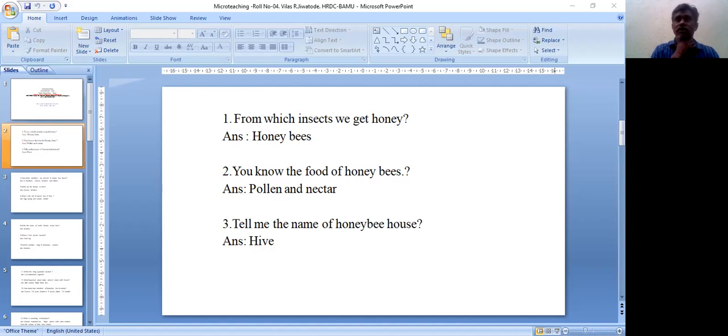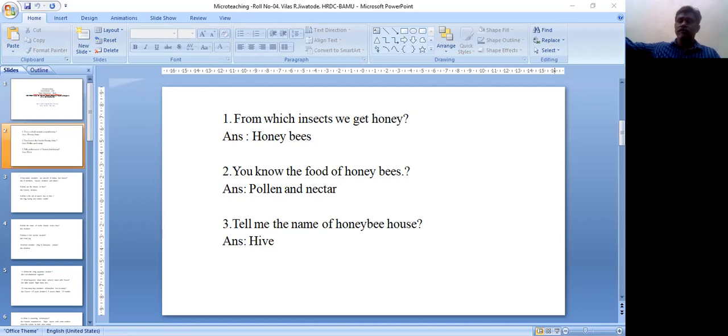The queen is mostly one in number in a colony. In a colony one queen is present, but in different species of honeybee, two or three queens are also present. Then these are the workers. 5,000 to 6,000 workers are present in a hive, and then the drones.